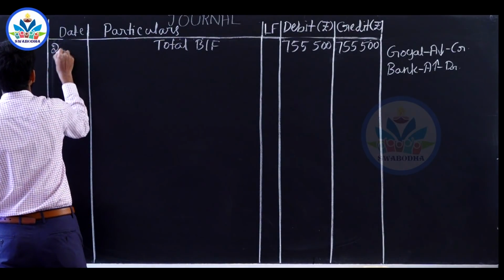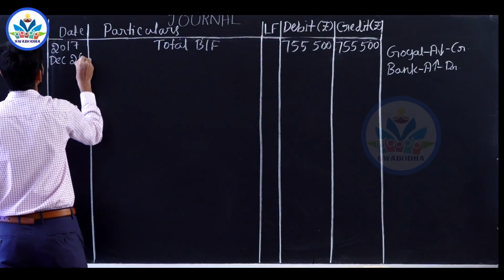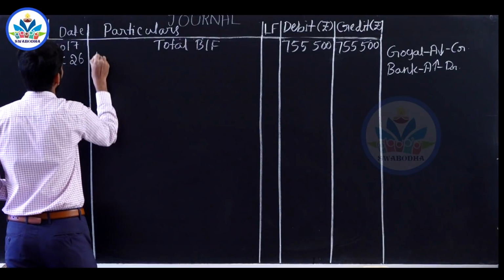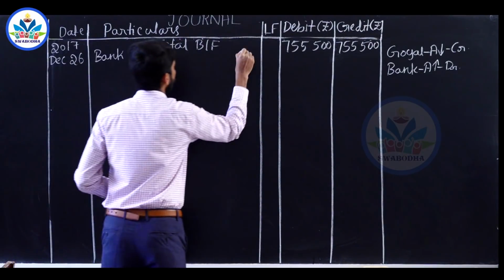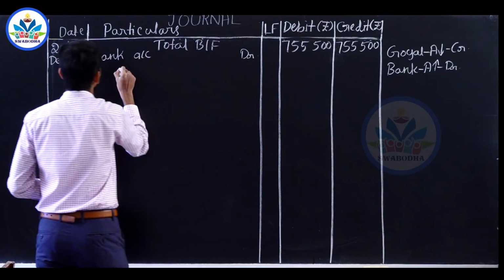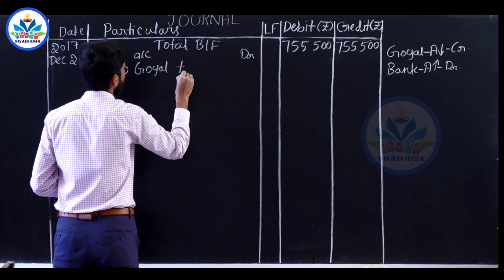So, 2017 December 26th, bank account debited to Goel Traders account.